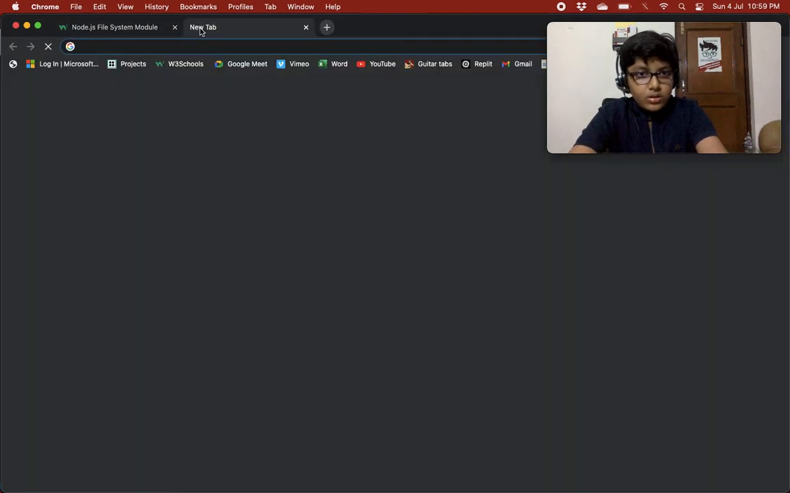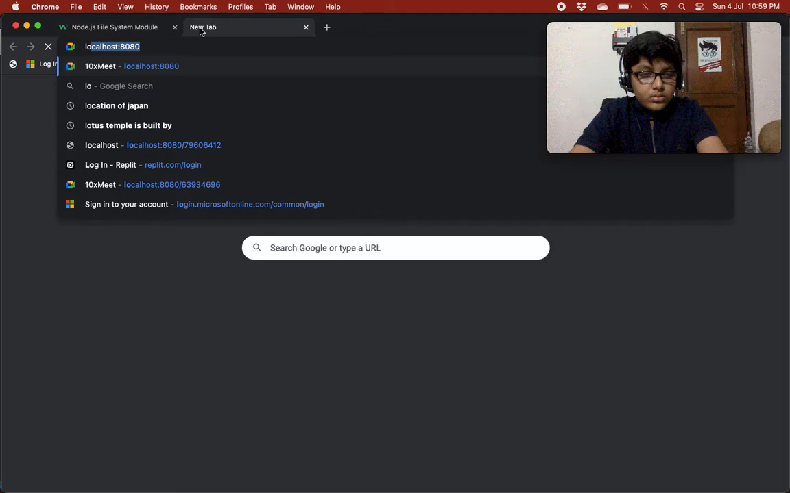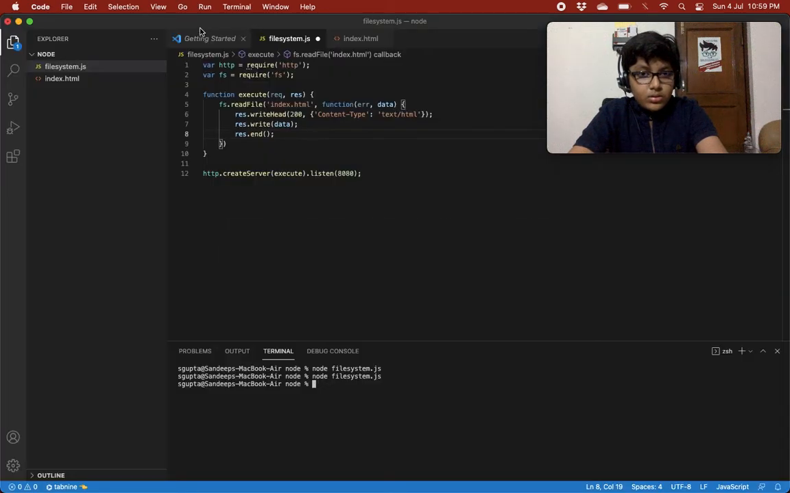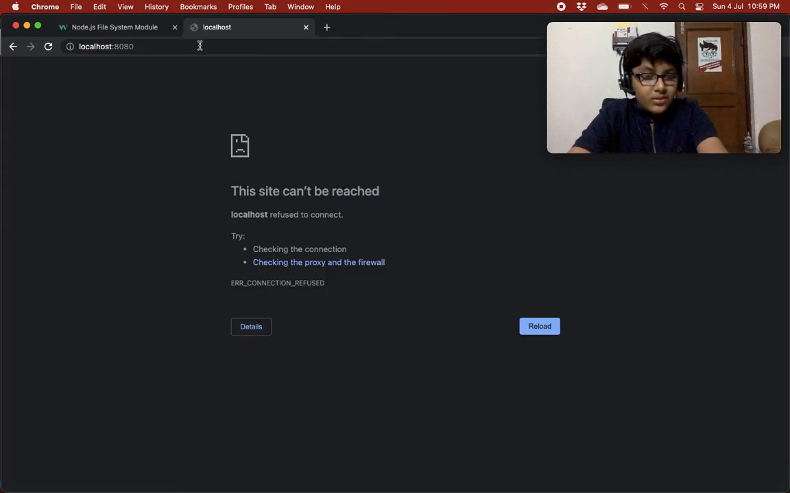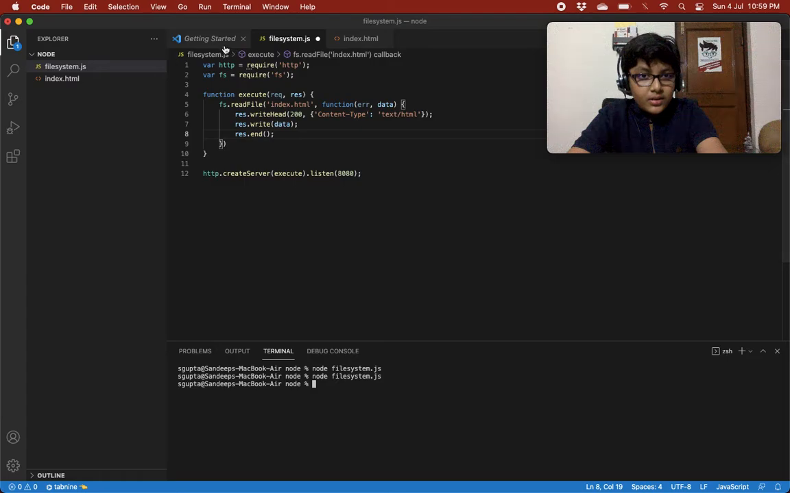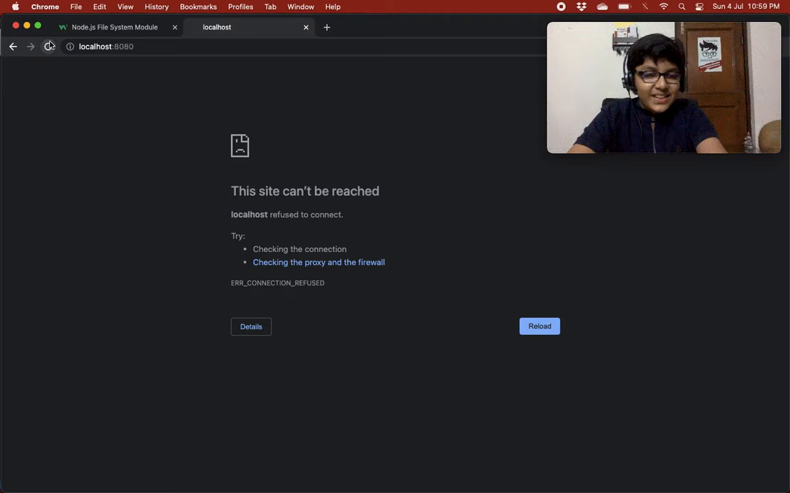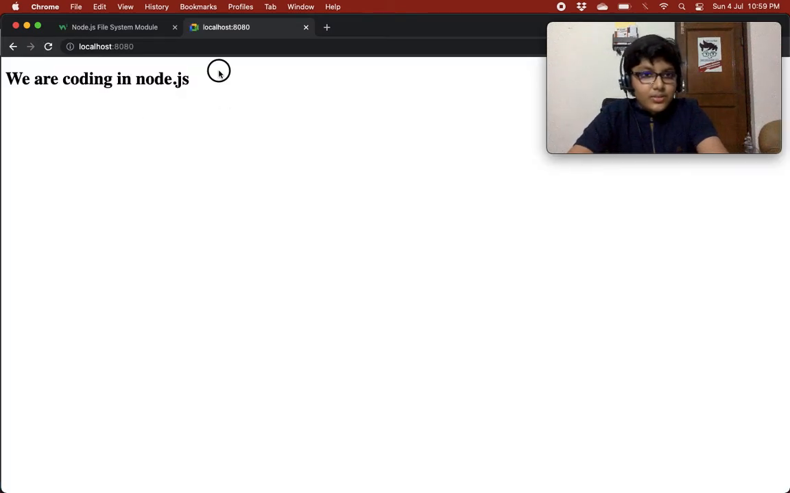What the heck? Localhost 8080. What is happening? Oh, save. Yep, now it's running. I didn't save that code. So just ignore this fav icon over here. I was just creating another project.